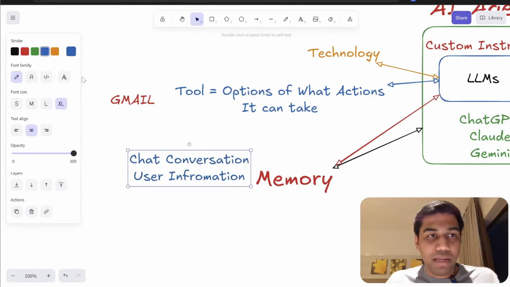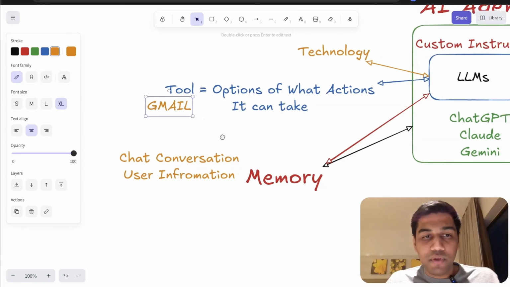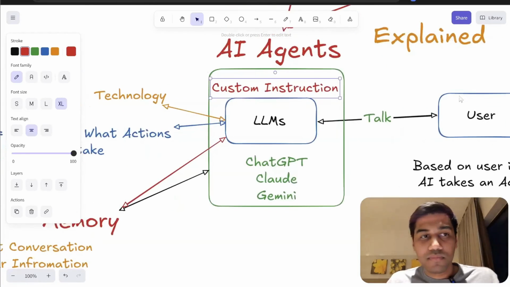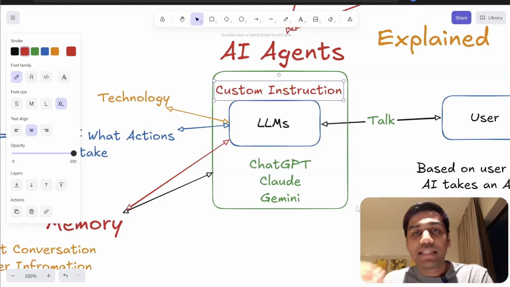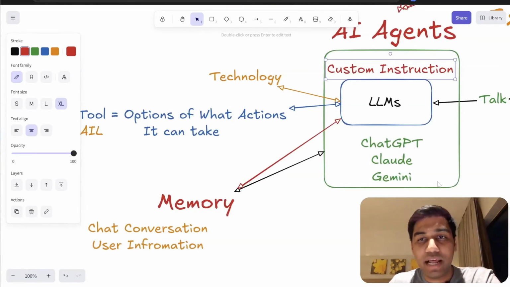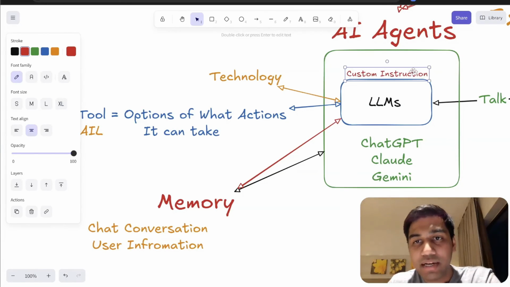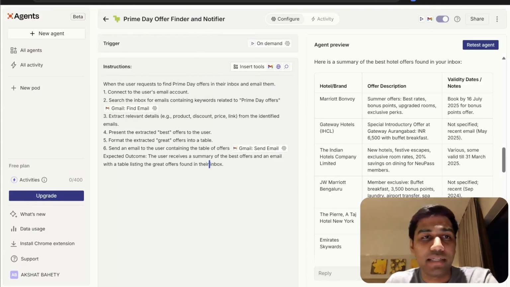Again, I'm just going to make it a blue and a yellow. This is the tool that we use, this is the information that it had in the memory, and this is the custom instruction. Super simple. It is quite literally that simple to build an agent, and this is how every part of this relates to each other, right? So you can quite literally go ahead right now and start building an agent yourself.